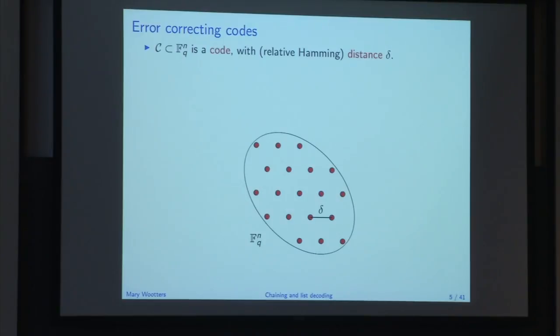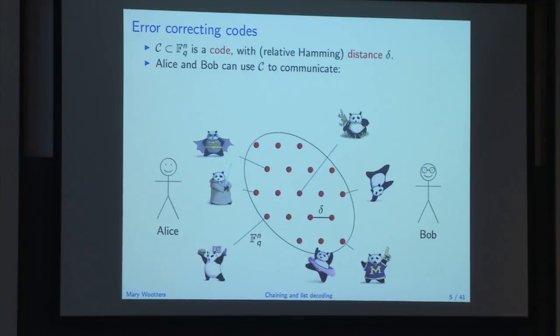And why do we want such a set? Well, it turns out Alice and Bob can use it for communication. So here's Alice and here's Bob. What they're going to do is somehow, algorithmically or otherwise, agree which of these red dots, which I'm going to call codewords, correspond to which different messages they might want to send. So maybe this one corresponds to the message Alice wants to send: panda eats plants. There's this other one, like, watch out, panda has a gun. And there's a whole bunch of other panda-related messages that they might want to send.